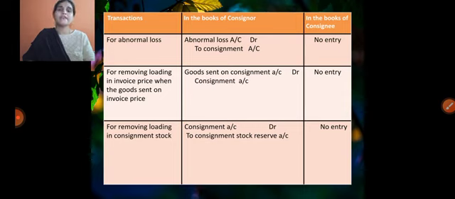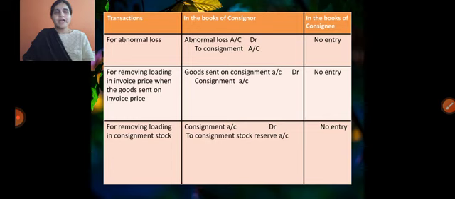Generally, if any abnormal loss is there in the problem, abnormal loss as we discussed, due to negligence in the consignment process, the loss is incurred. That type of loss is known as abnormal loss. If any abnormal loss is there in the consignment, in the books of consignor, we need to write down the abnormal loss entry, that is abnormal loss account debit to consignment account.